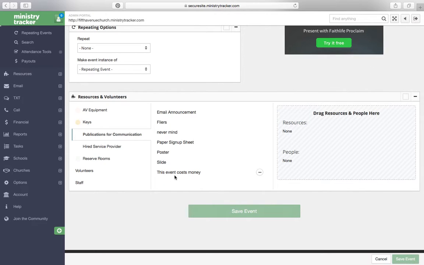And then this one's also important to note. If your event costs money and people need to pay, then please click this one and it will tell us that we need to make a sign-up page that accepts payments. That's really helpful to know. Here's a new thing for you to put in there.